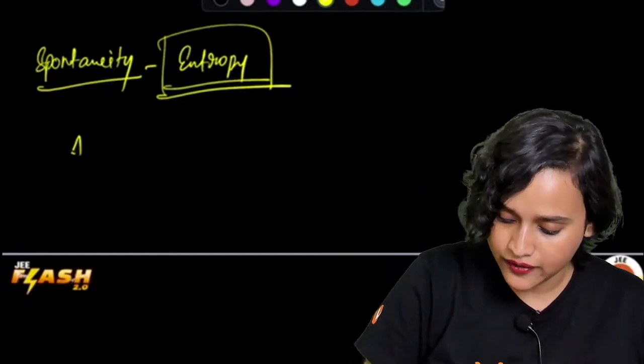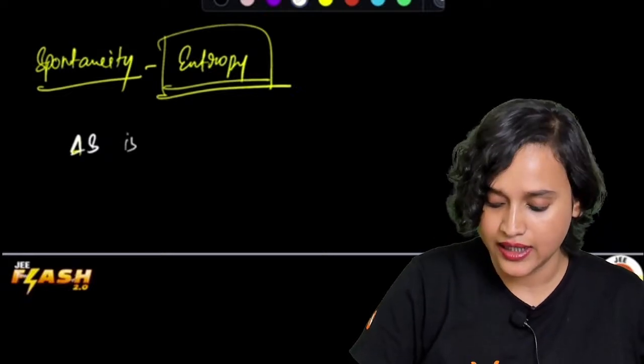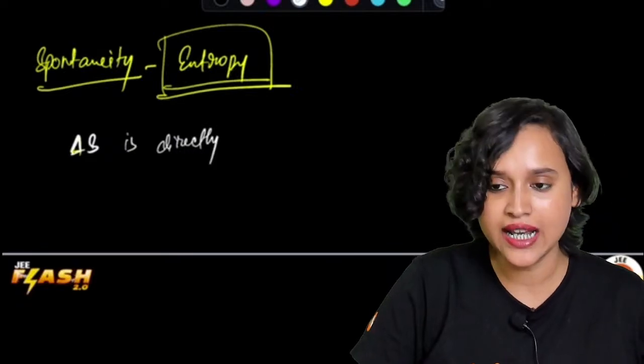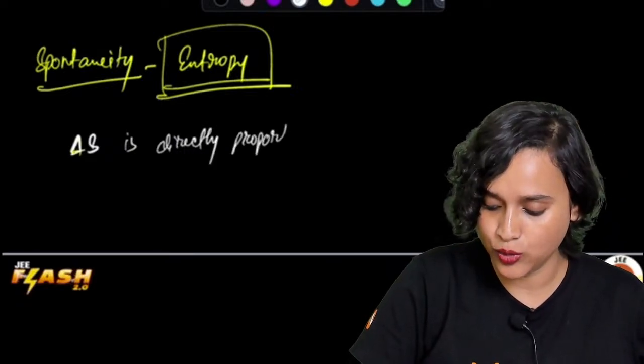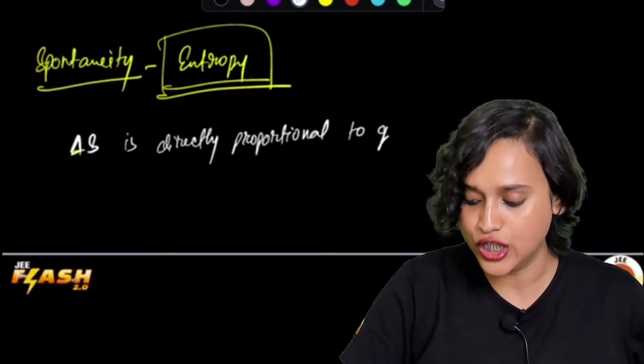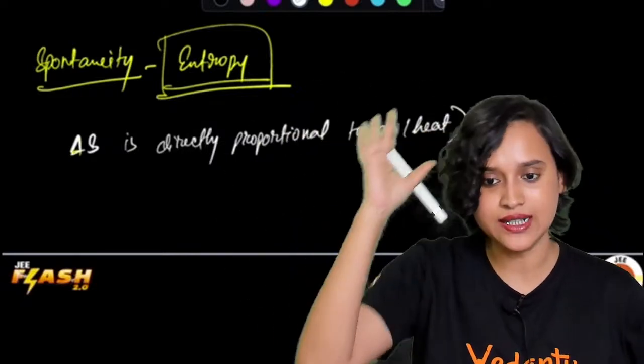So, mathematically, delta S is directly proportional to Q, which is heat added to the system.